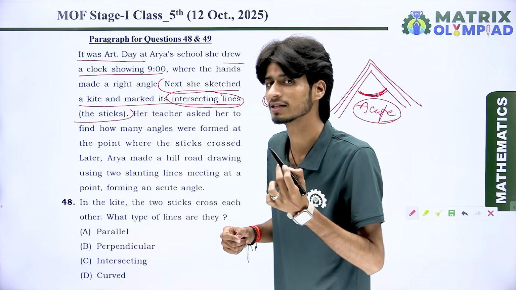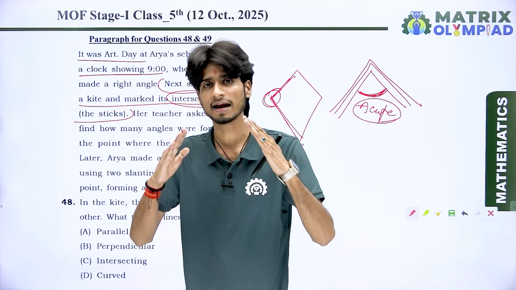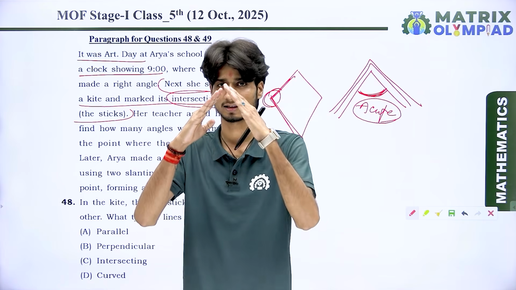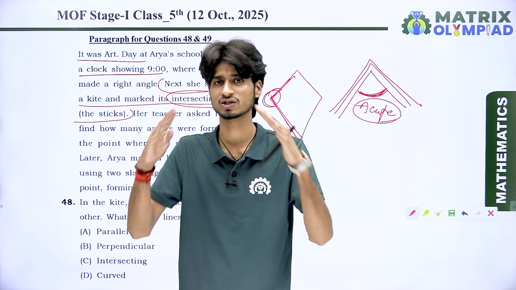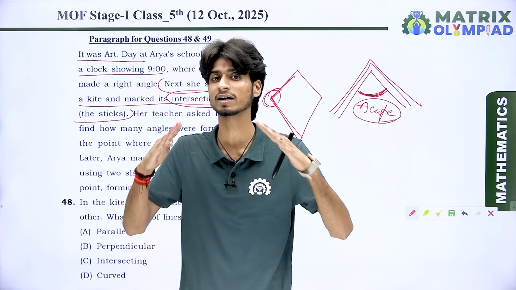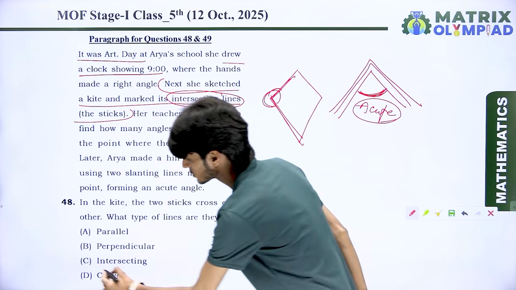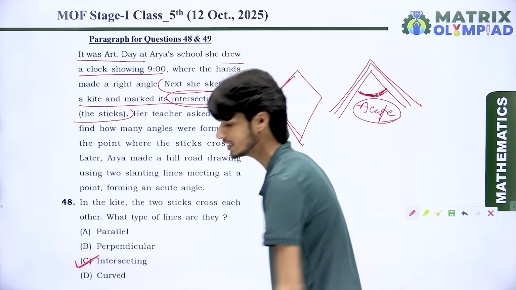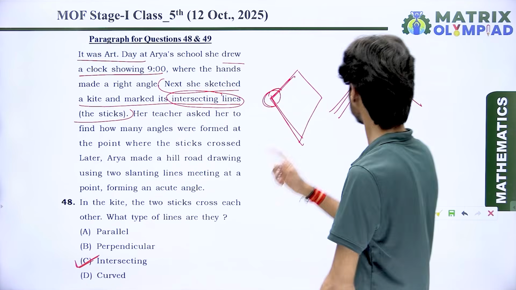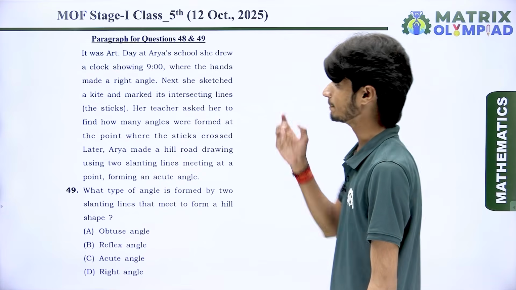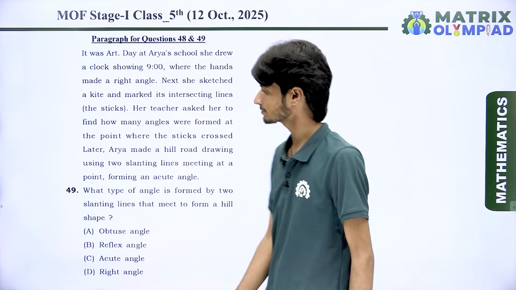Whenever she makes the shape of a kite, the slanting lines are intersecting. The lines are intersecting each other. It means the sticks make intersecting lines. Got it? So the correct answer is intersecting lines. Got it? Next question is question number 49.